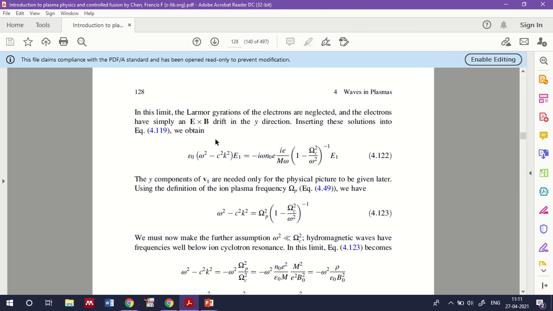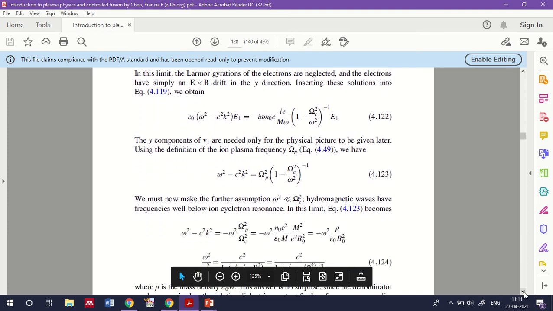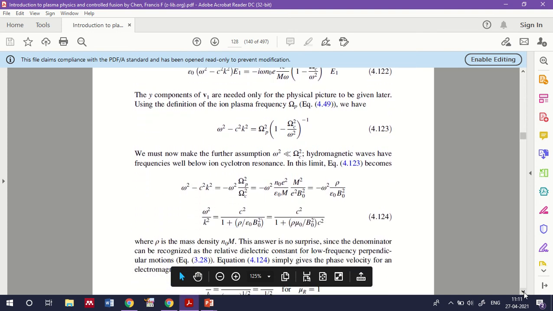So if you insert the solution of that into the equation, then we will get epsilon 0 omega square minus c square k square E1 equal to minus i omega n0 e raised to i e by m omega, 1 minus omega c square. So not going into much detail about this one. The important aspect is what the corresponding omega square, k square relation is, the relation of the hydromagnetic wave. What is the assumption of?